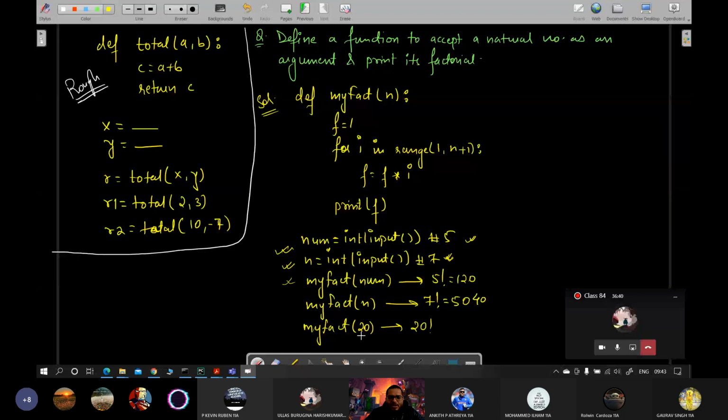Of course, if you pass these hard-coded values, they will also give you answers. Absolutely, there is nothing wrong in that. But when you will be writing programs, it's better to ask for values from the user and then pass them as arguments, because that will make your program more generic. That is my concept. Though there is nothing wrong in this also. You can also pass hard-coded values. It will work equally fine.